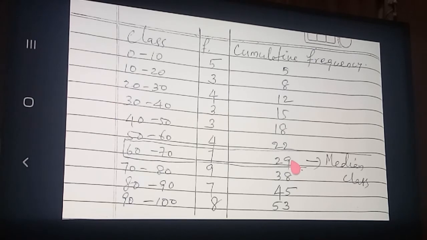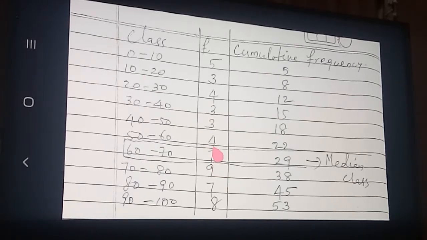In this median class, the lower limit or lower boundary point, how much is coming? 60. Actually these classes are given in the form of boundaries, because the upper limit and lower limit are the same. If they are not the same, we have to convert them into that format, but here it is already the same. So L is equal to 60.